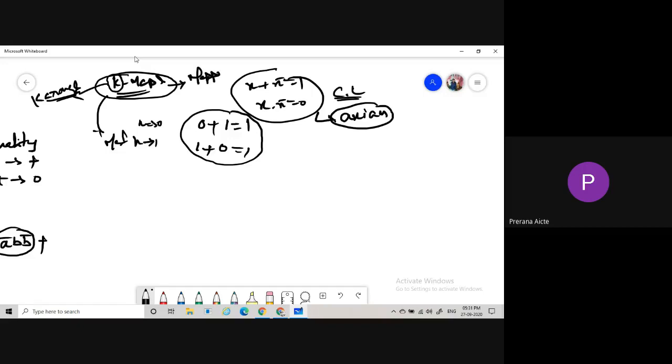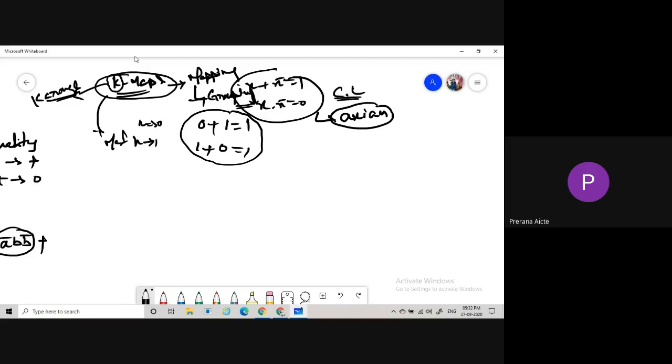Here we are using a mapping or grouping method. So the person Karnaugh introduced the technique called K-map, and this K-map is a graphical representation method.